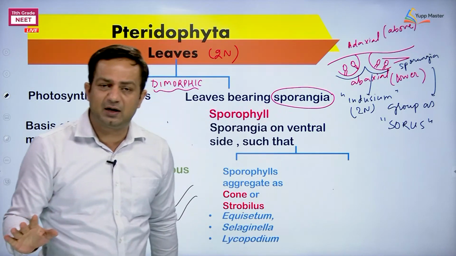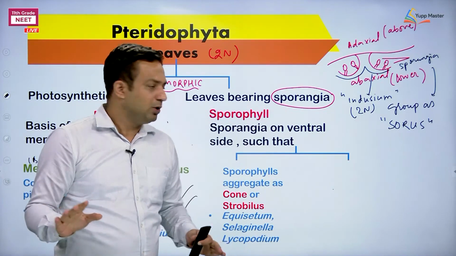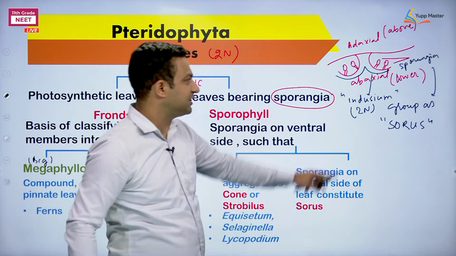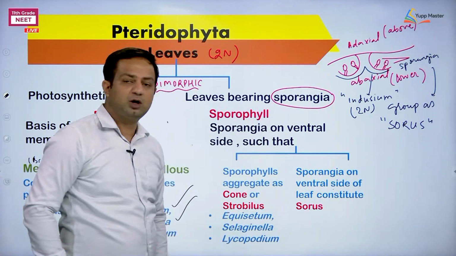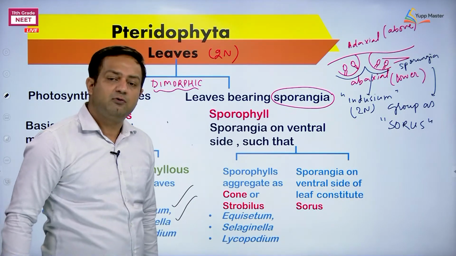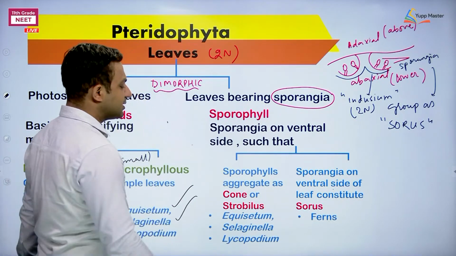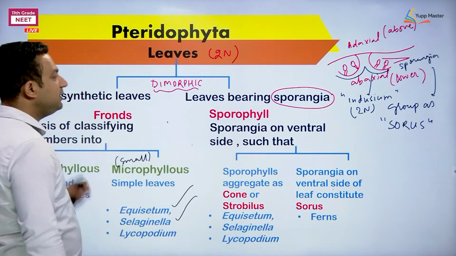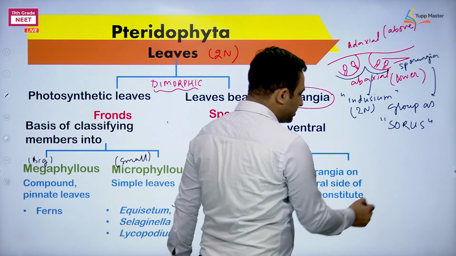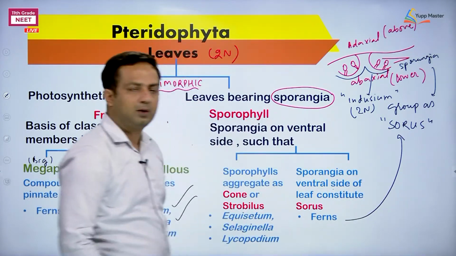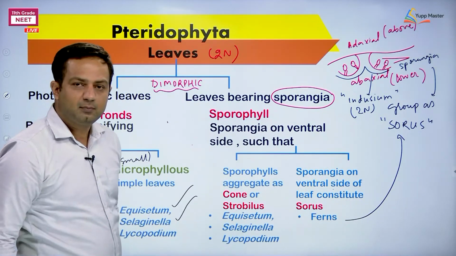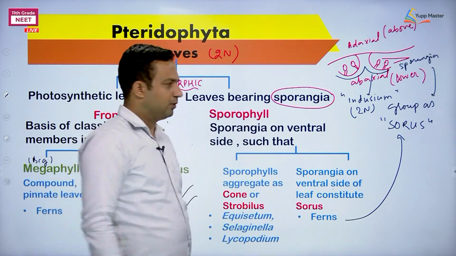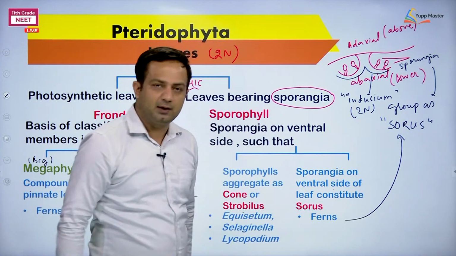Whereas the other type of arrangement is actually aggregate of sporangia, not the sporophyll. Sporophylls remain separate, sporophylls remain independent. And then they are having groups of sporangia on them like this. So, that is called as what? Sorus. Plural is sori. That example is fern. So, here is the thing that you need to remember, that we have mentioned these structures here. Indusium, not mentioned in NCERT, but better if you retain this word. They can ask the question about the ploidy.